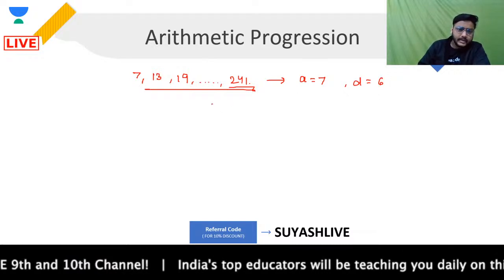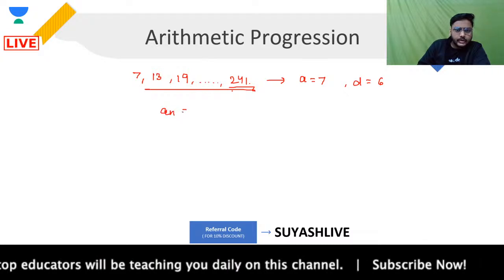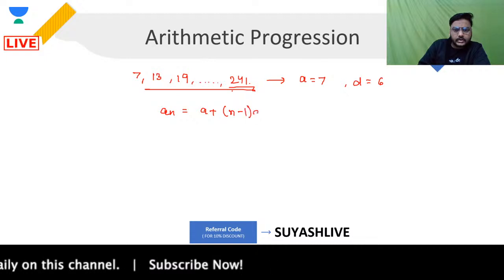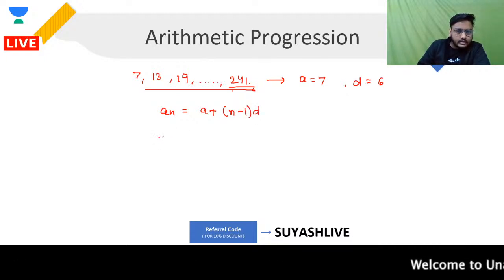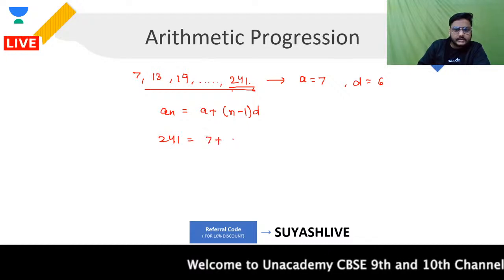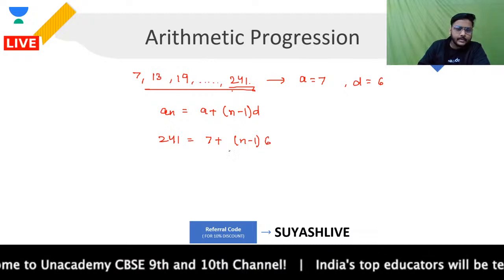Okay, let's find out the nth term. So the nth term, which is going to be 241, is a plus n minus 1 into d, which means 241 is equal to a, that is 7, plus n minus 1 into d, that is nothing but 6. Okay, let's proceed forward.